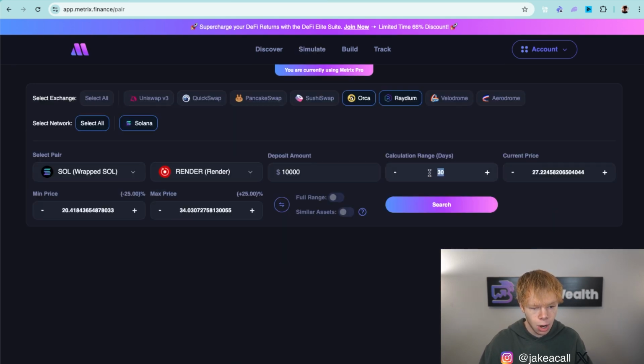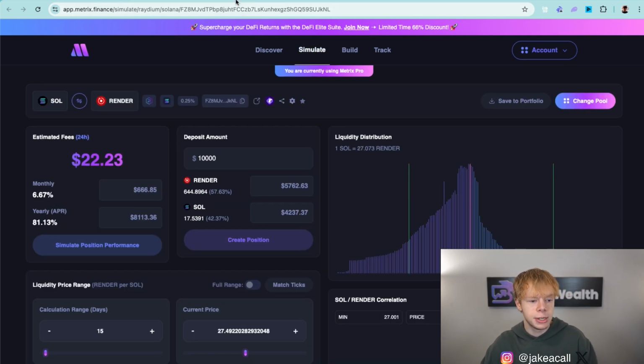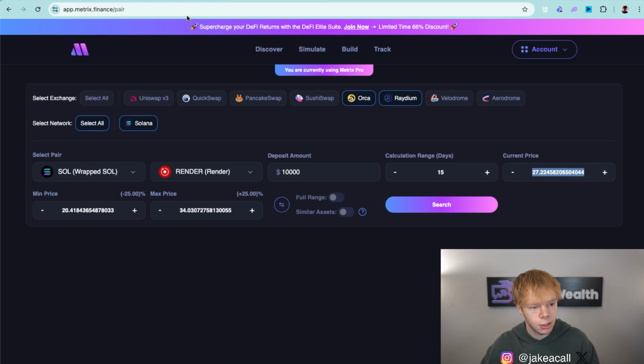Now, obviously, when we are typing in this calculation range, we have to bear in mind that some pools might have a little bit higher volume, and we might have to adjust that calculation range. But that's once we dive into actual simulation. Same exact thing goes with the current price. I'm just not going to touch the current price over here.